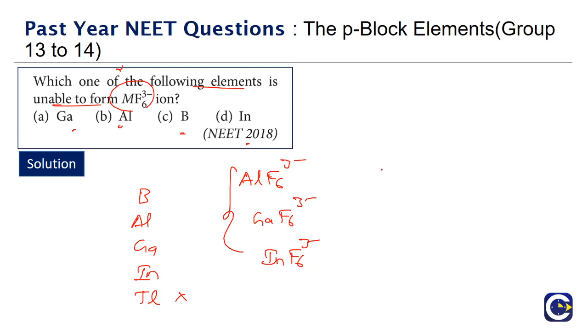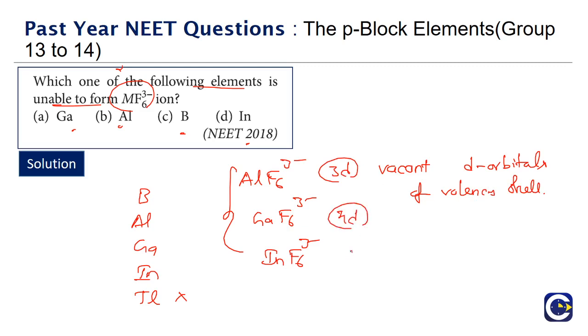Because for aluminum the valence shell is the third shell. So the third shell will have 3d vacant orbitals. Then comes gallium, it will be 4d. Then comes indium, it will be 5d. But that is not going to be the case with boron. Boron cannot expand its valency more than 4.